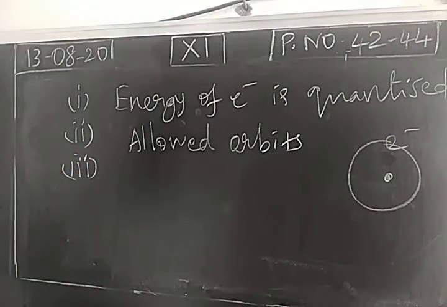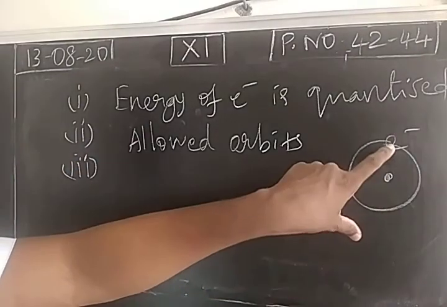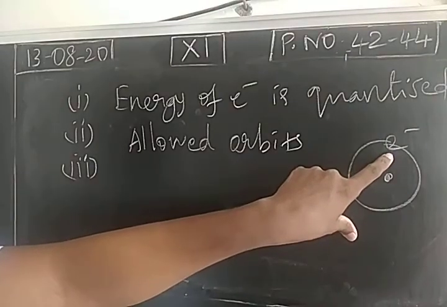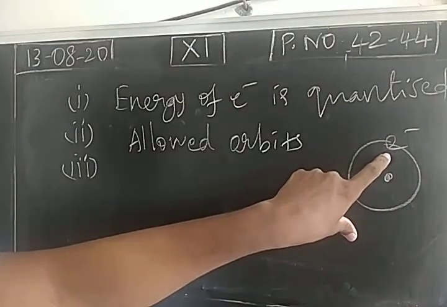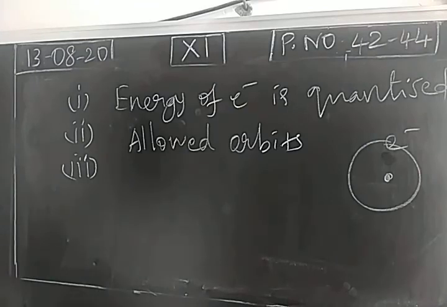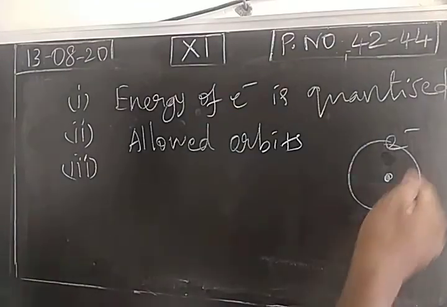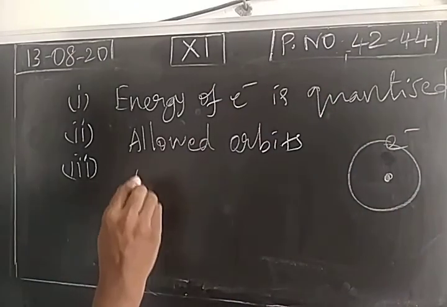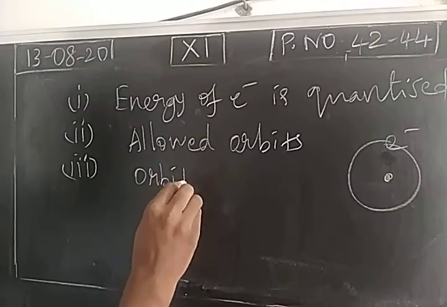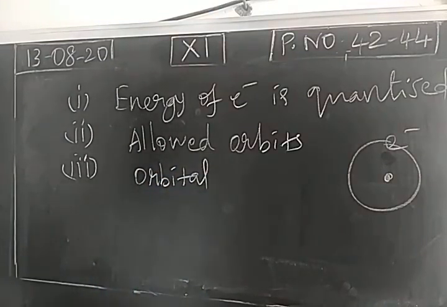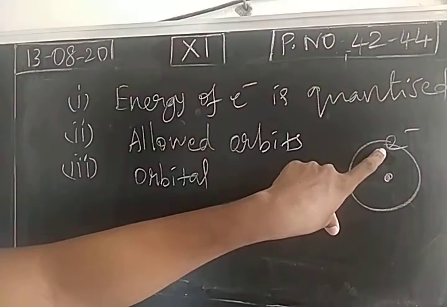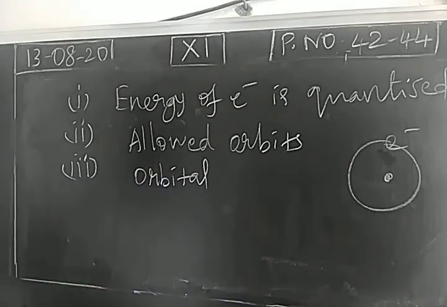Number 3. According to the Heisenberg uncertainty principle, the electron has a dual nature. So position and momentum cannot be calculated accurately and simultaneously. So we propose a concept called orbital. Orbital is a public 2 mark question. Orbital is a 3-dimensional region in the orbit where the electron spends most of its time.